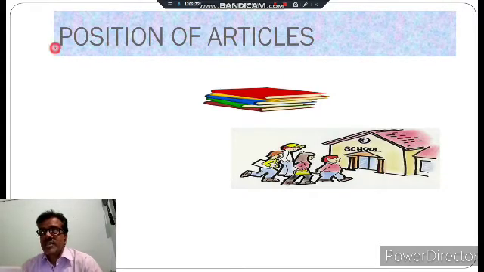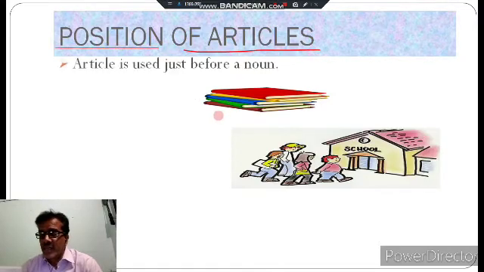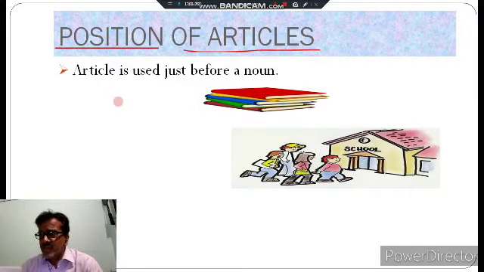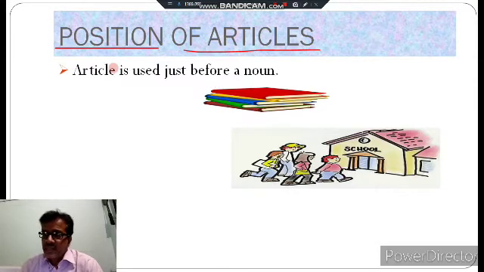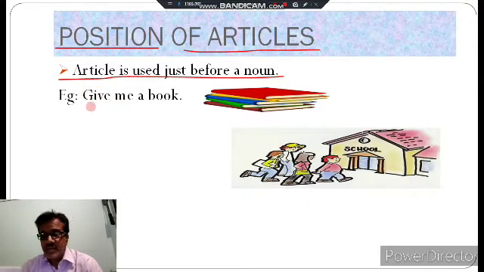position of articles, where we can place the articles. It is a very important topic for us, because without knowing it we cannot place articles anywhere. So first, an article is used just before a noun, that means before a naming word. In the example you are looking at, give me a book. Book is what? Noun. So before that we have used the article a, that is an indefinite article.